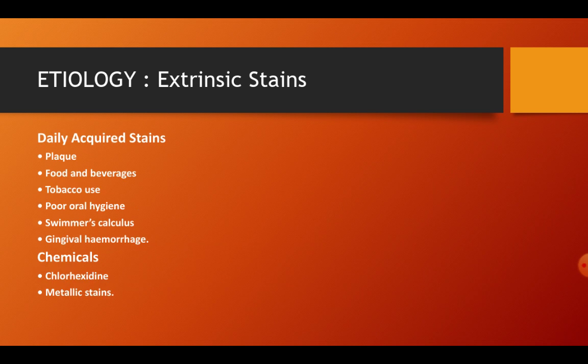Now, etiology for extrinsic stains can be divided into daily acquired stains and due to chemicals. Daily acquired stains can be because of plaque, because of chromogenic food and beverages that can color the tooth, because of tobacco use, poor oral hygiene, swimmer's calculus, and gingival hemorrhage. The chemical staining caused due to chemicals can be because of chlorhexidine or due to metallic stains.